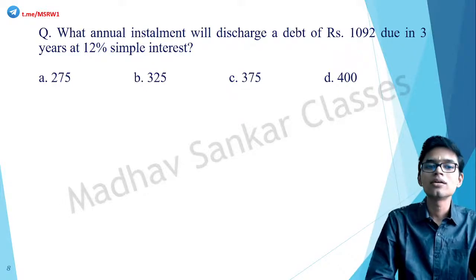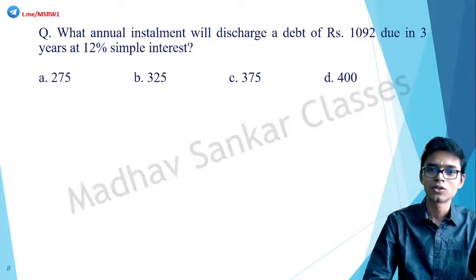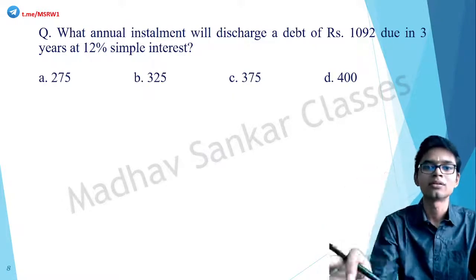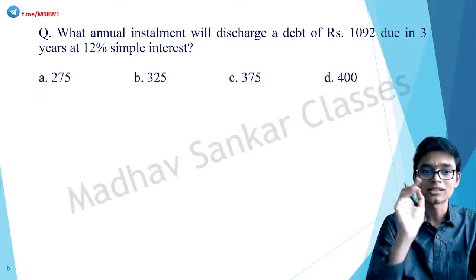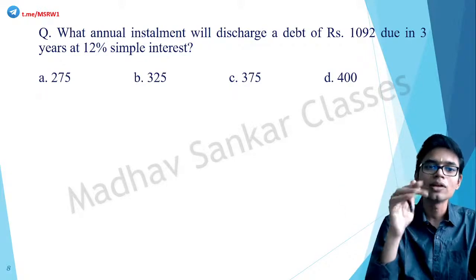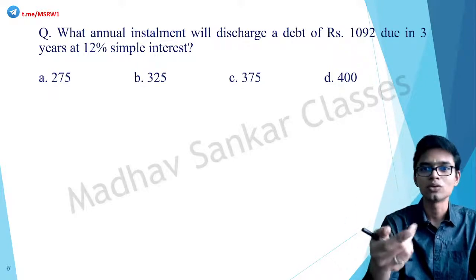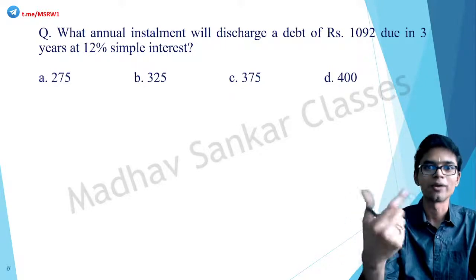What annual installment will discharge a debt of rupees 1092 due in 3 years at 12% simple interest? So there is a debt of 1092 rupees that is due in 3 years at 12% simple interest. You know what an installment is, right? You buy things based on installment.